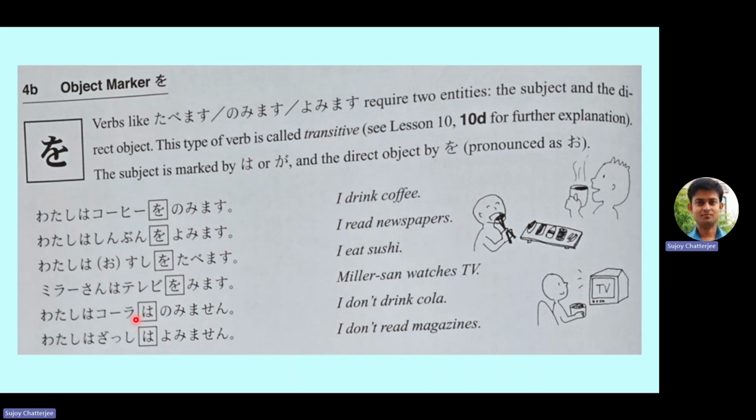So very, very important. Watashi wa kora wa nomimasen. Watashi wa zasshi wa yomimasen. I don't read magazines, or I will not read a magazine. So I hope this is clear, the usage of the o particle and when the o particle is not to be used.